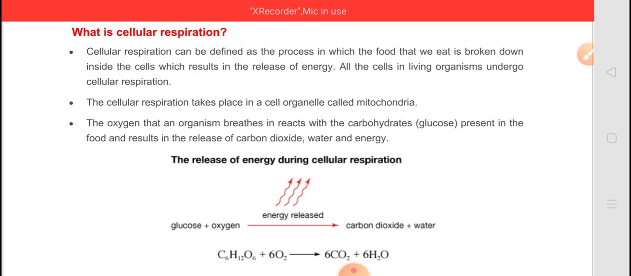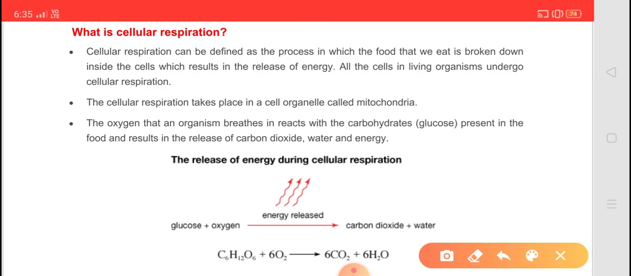Then, what is cellular respiration? We all know that cellular respiration can be defined as the process in which the food that we eat is broken down inside the cells, which results in the release of energy. All the cells in living organisms undergo cellular respiration. Cellular respiration takes place in a cell organelle called mitochondria.